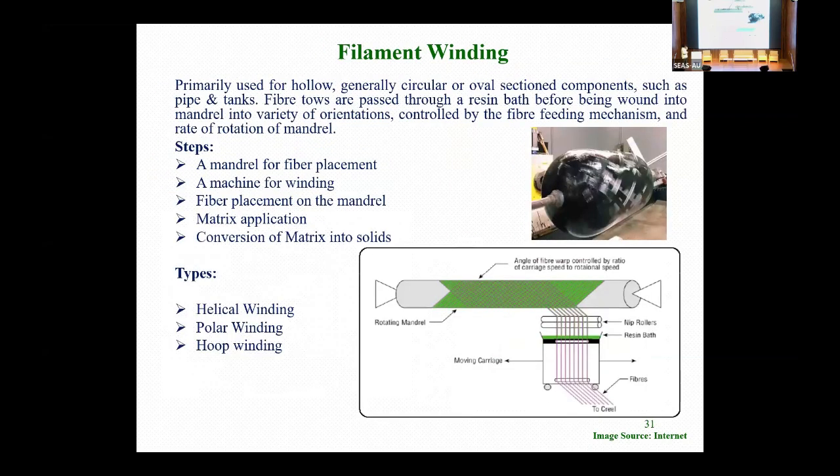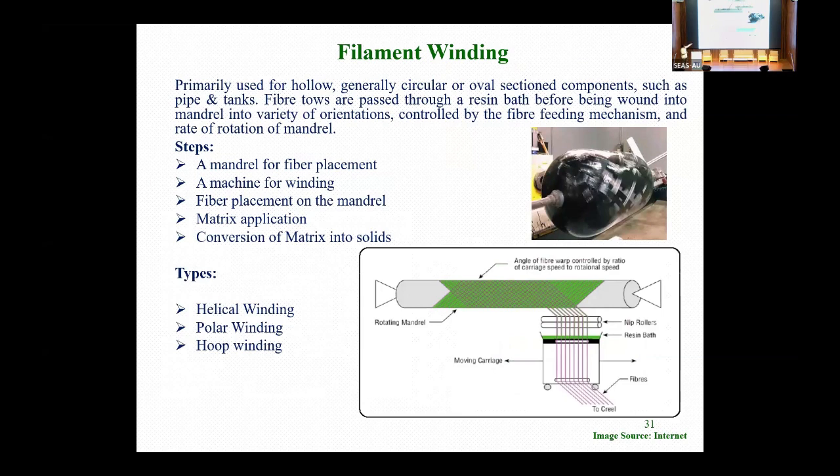And this is filament winding. The uniqueness of the process is that it is CNC based, so it is totally automated. Here we deal with the fiber directly, so that the fiber is placed over the mandrel, you can see the mandrel.